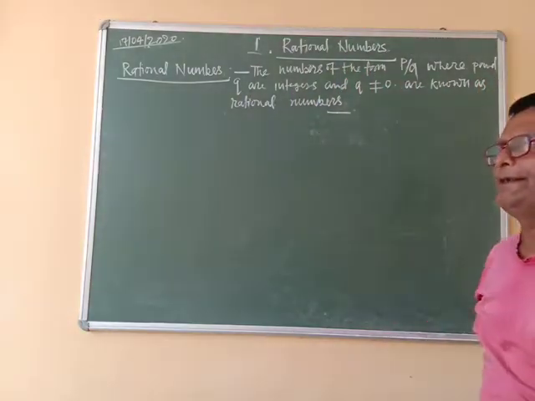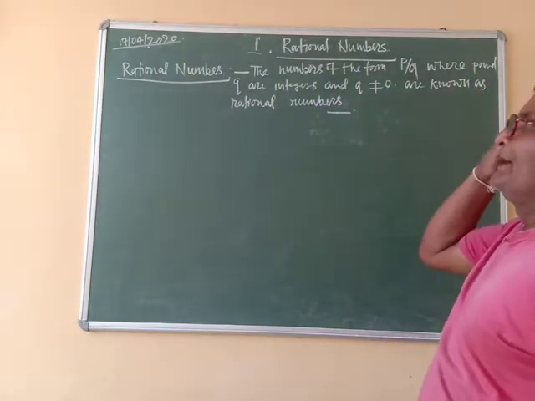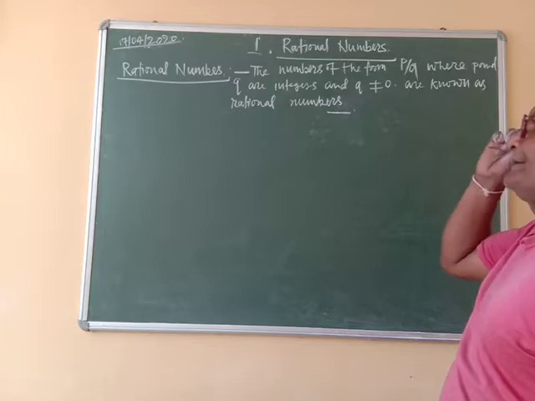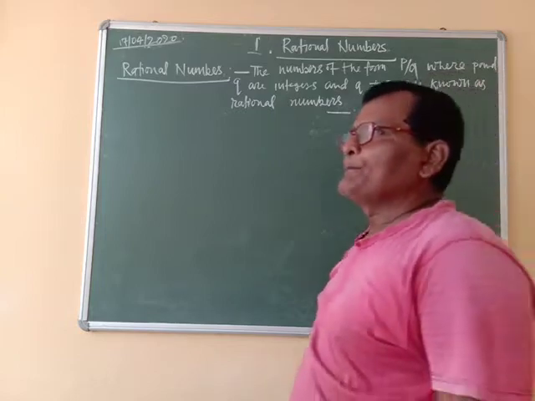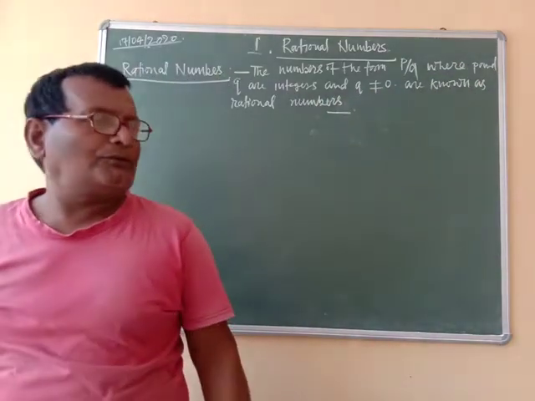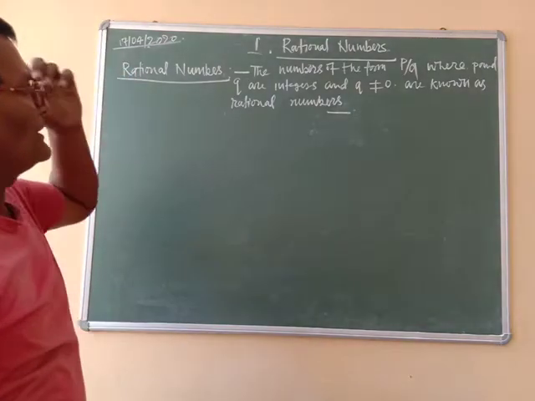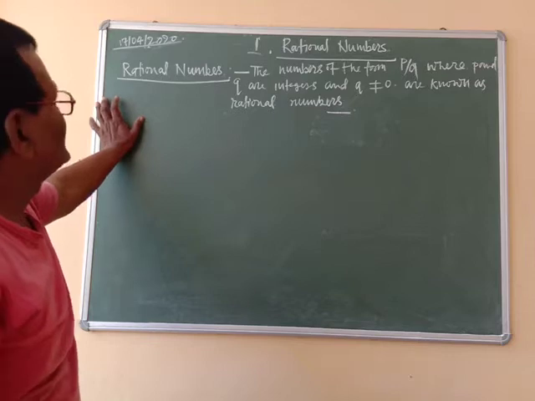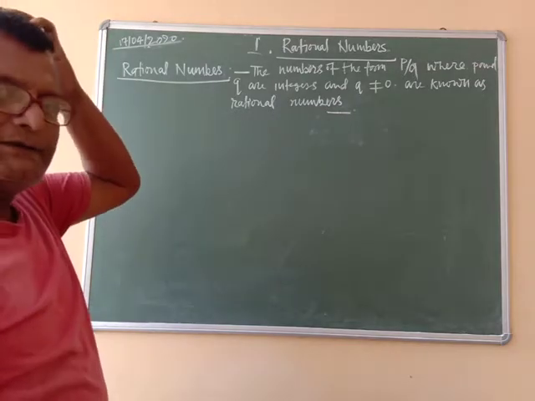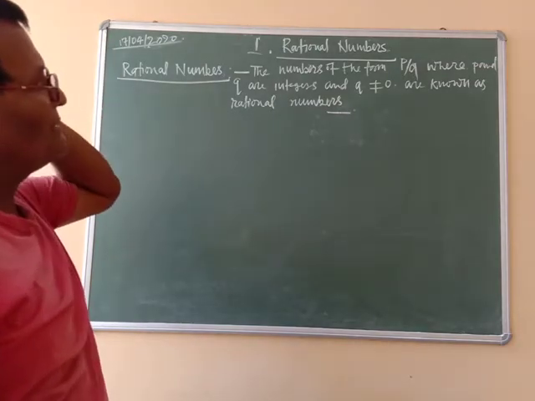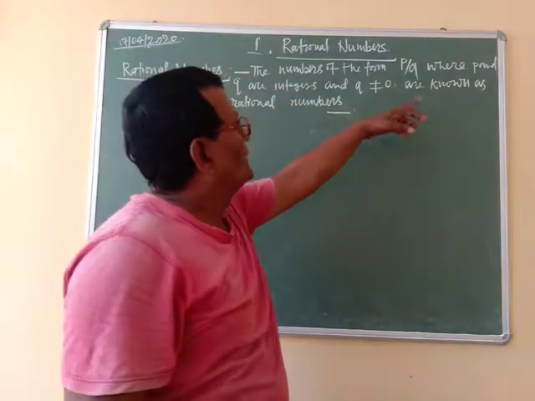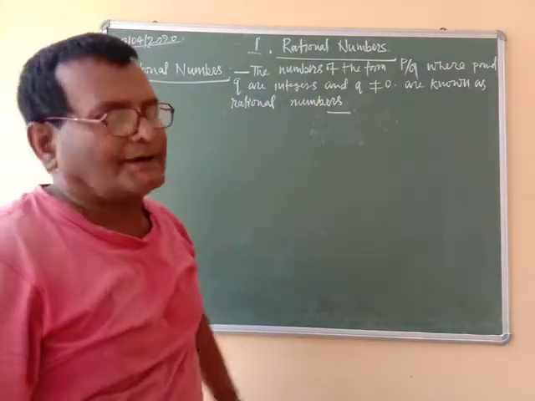Yesterday I had written this definition. If you do not know, then you can write it now. The numbers of the form p by q, where p and q are integers.